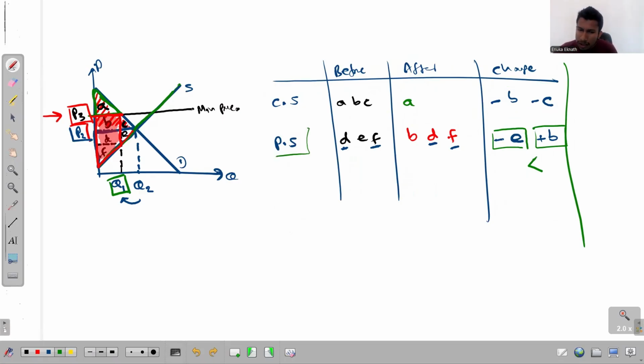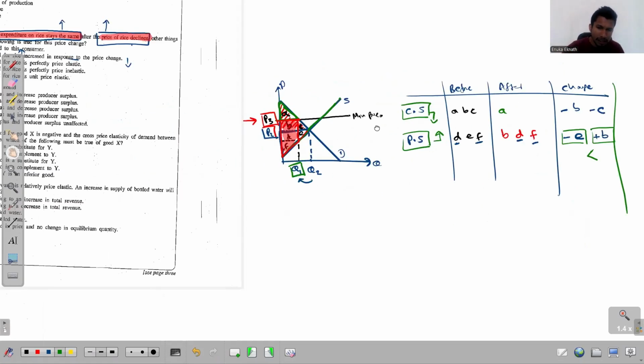But the producer surplus has ultimately increased. The newly added region B is greater than the region E, so the ultimate impact is that the producer surplus has increased. So let me write: the consumer surplus has decreased and the producer surplus has increased. And that has to be the answer.